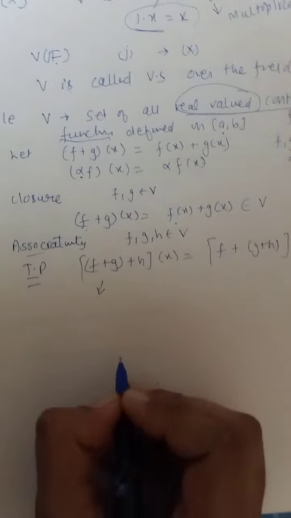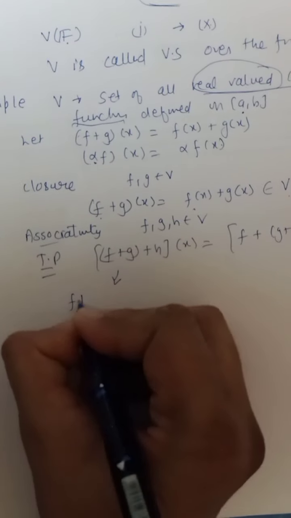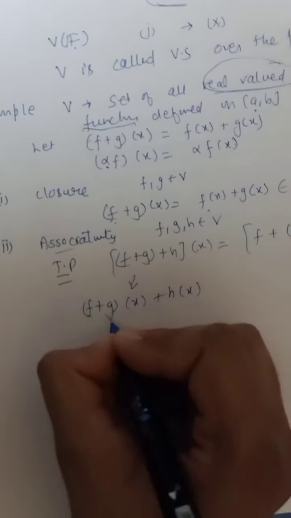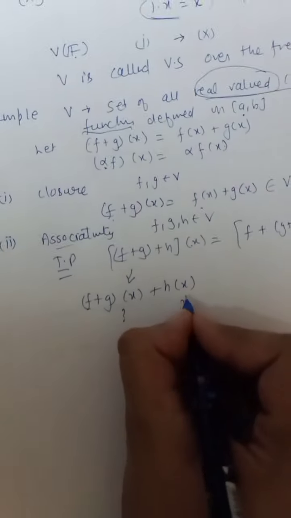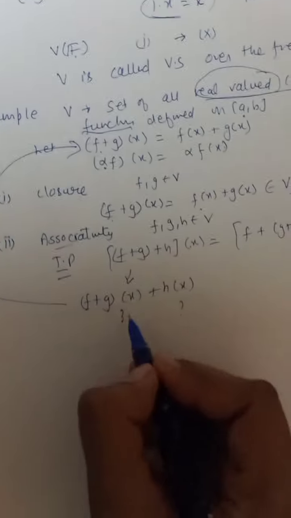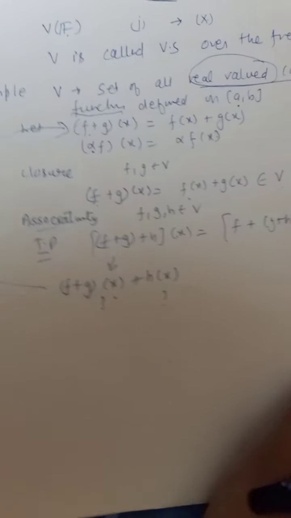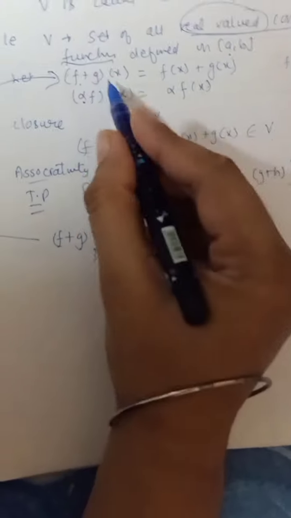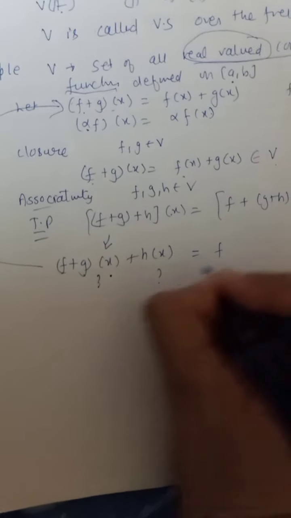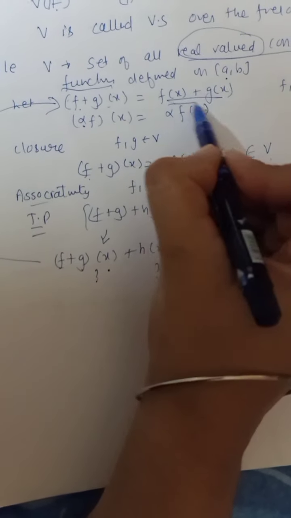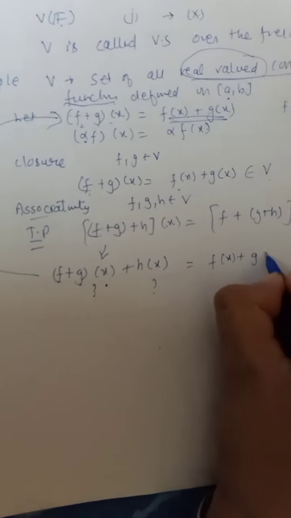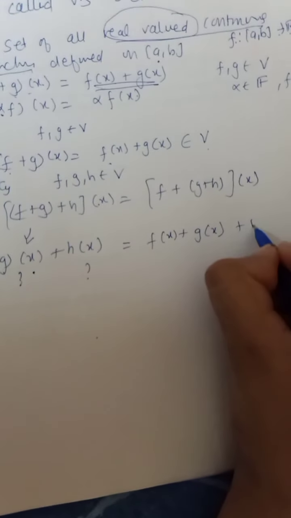Let us start from this side. So if I write it as, from where I know that I should add like this, it is given to us from here. From here I am using this, so don't think I am using it on my own. We are given it in the question. So it will be equal to, again using what is given to us, (f plus g)(x) will be f(x) plus g(x), and plus h(x).